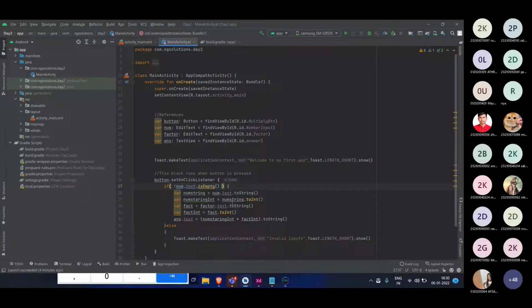And now we don't just want to check only one field, we need to check both the fields. So to have both the fields not empty, we can write and like this, and write the same thing again, control C and control V, and here we will check the factor. Factor is nothing but the second number.